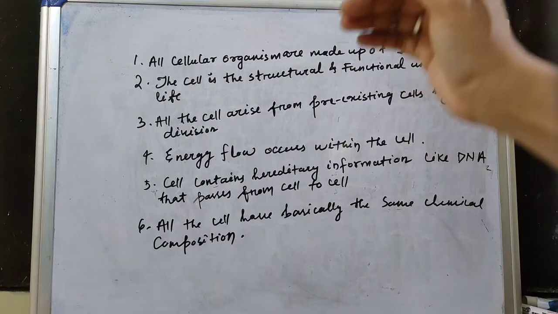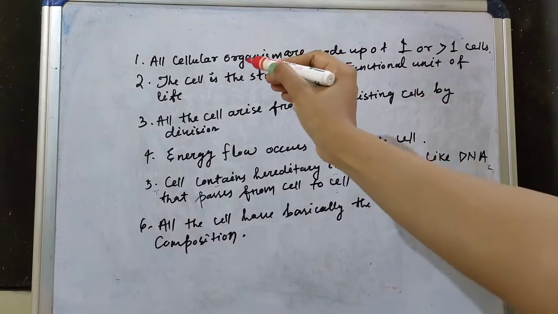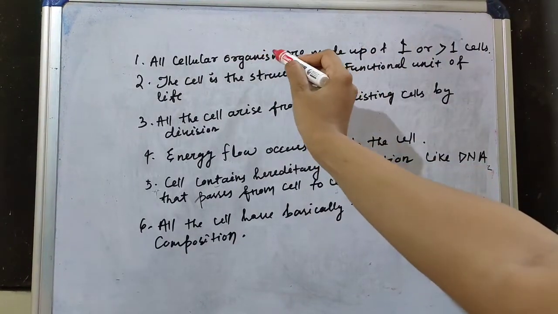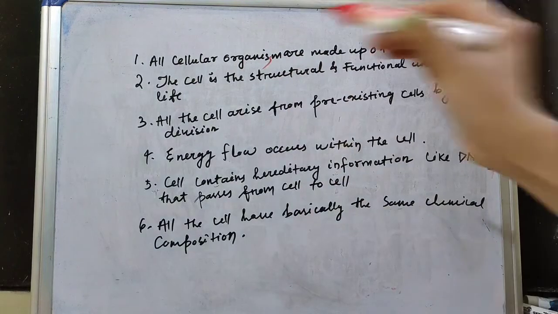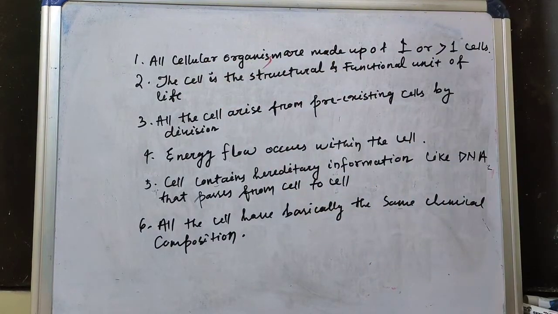The first point is that cellular organisms are made up of one or more than one cells. Second point is the cell is the structural and functional unit of life. Third, all the cells arise from pre-existing cells by division. The fourth point is the energy flow occurs within the cell.